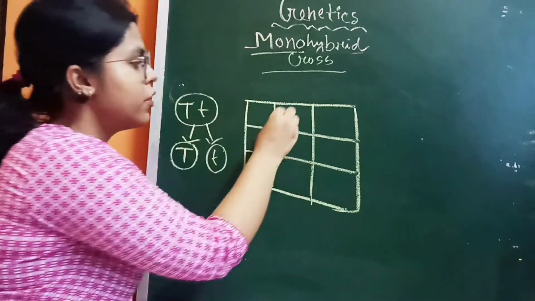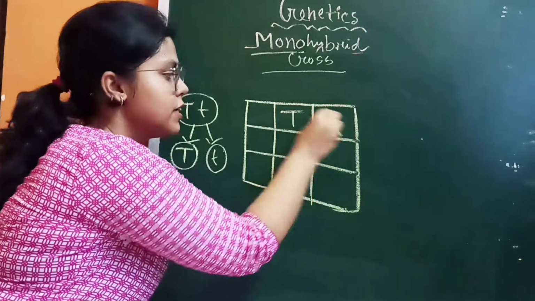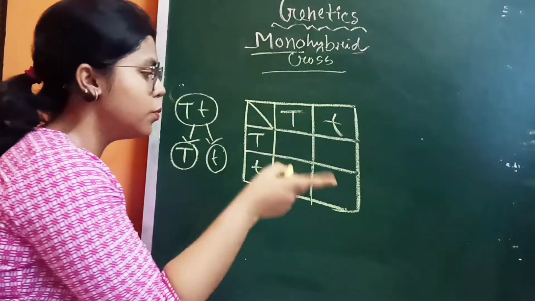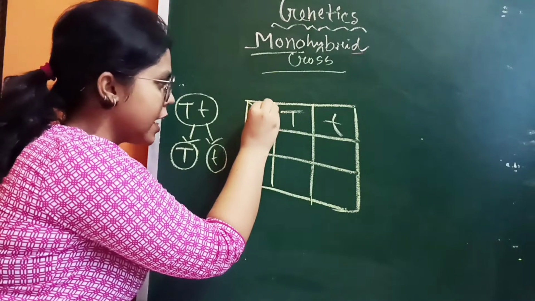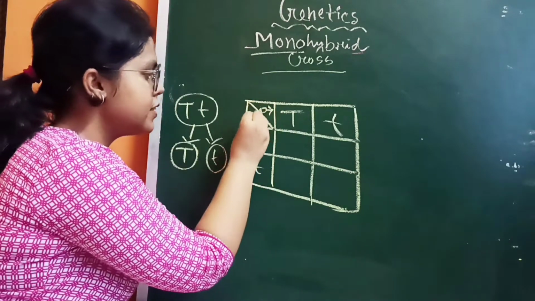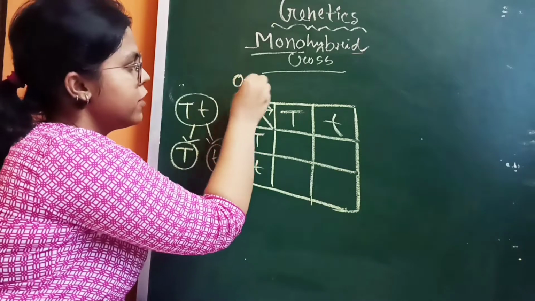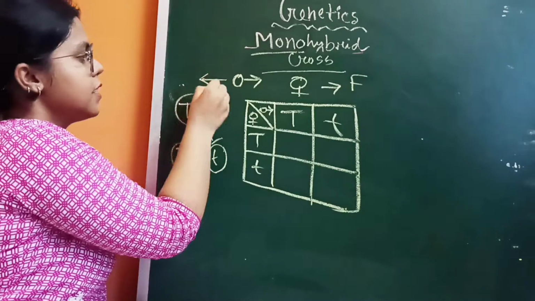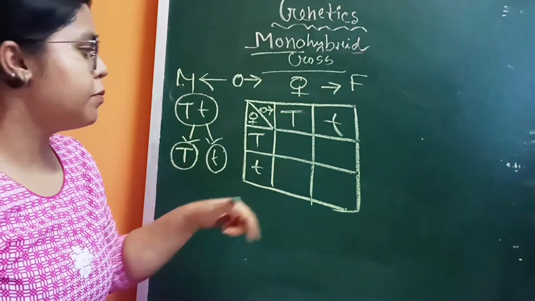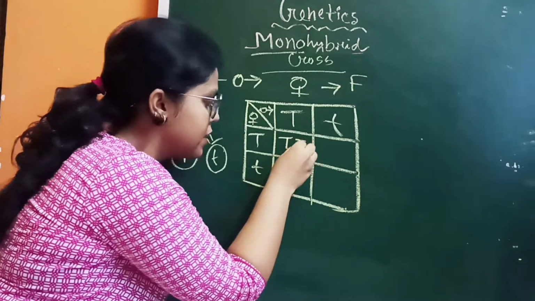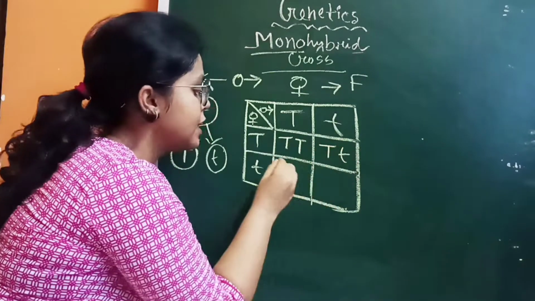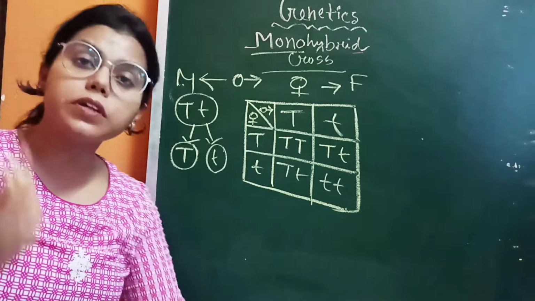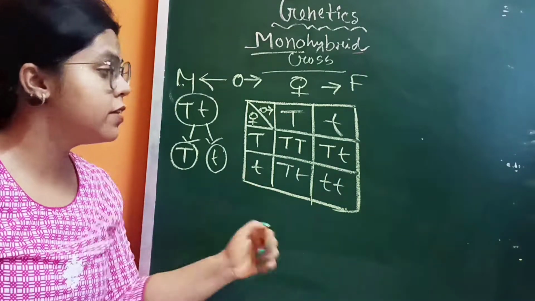So I can write here the capital T, small t from one organism, and from another organism capital T, small t too. So now I am writing the sign of male and here is the sign of female. This is male and this is female. So now I am crossing between them: capital T, capital T, capital T, small t, capital T, small t, and small t, small t. So what is the phenotypic ratio and the genotypic ratio in this case?